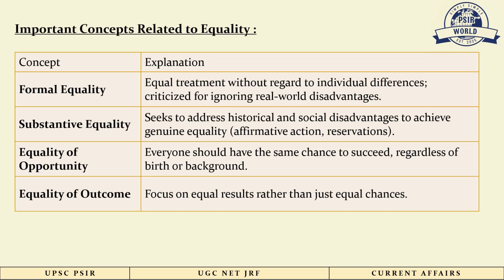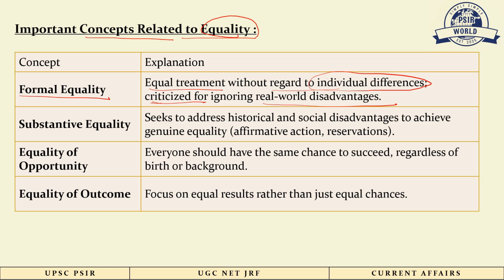There are some important concepts related to equality. Let's understand them first. The first concept is formal equality. What does it mean? It means equal treatment without regard to individual difference. It means we will not consider any individual difference, like people may be rich, may be poor, may be intelligent or not intelligent, or physically strong or physically disabled. We'll just give equal treatment to them. So this concept is criticized for ignoring real world disadvantages.